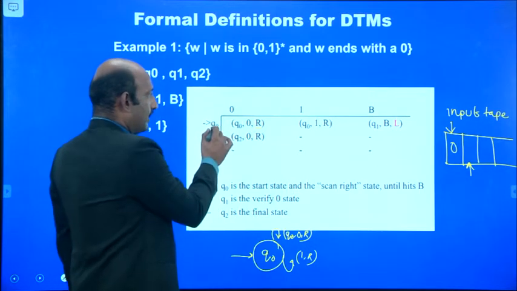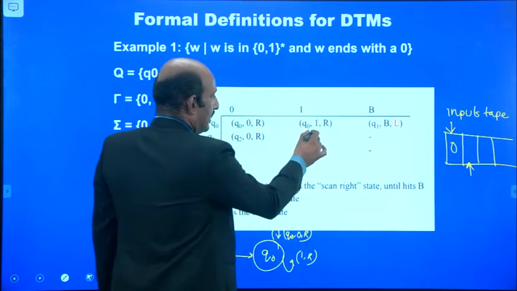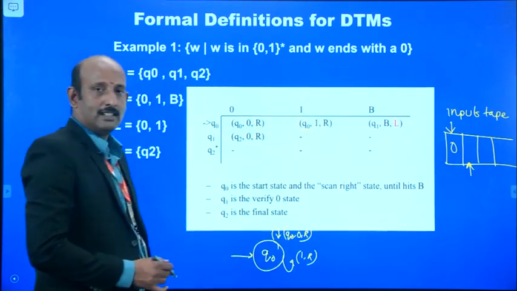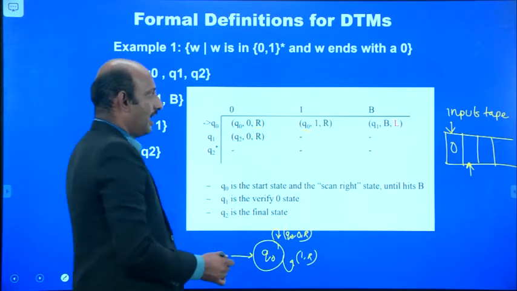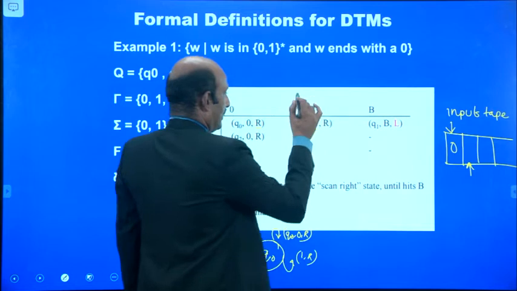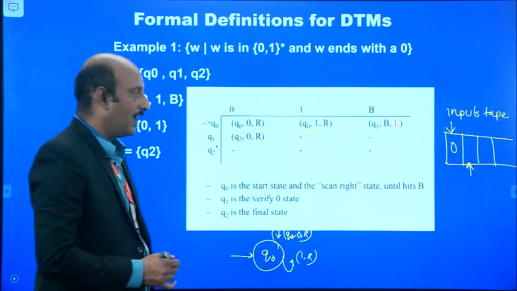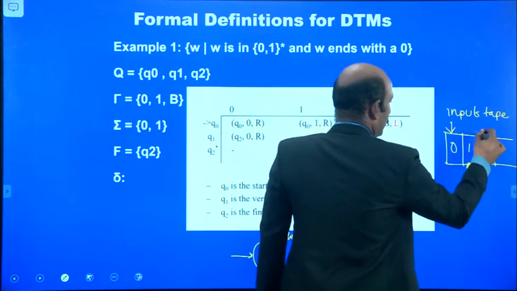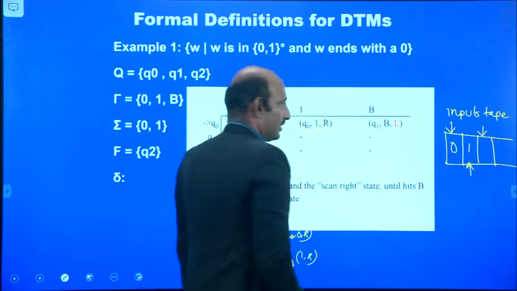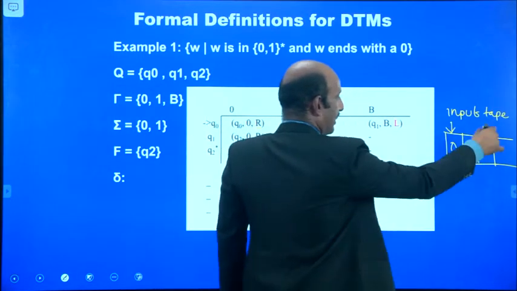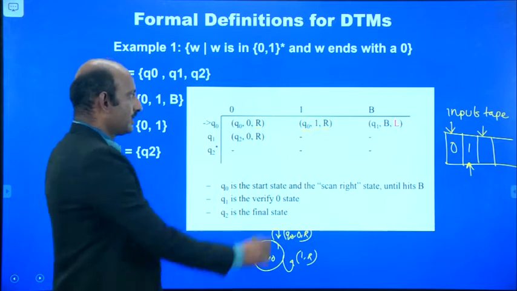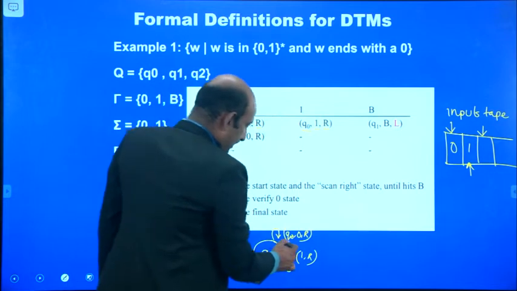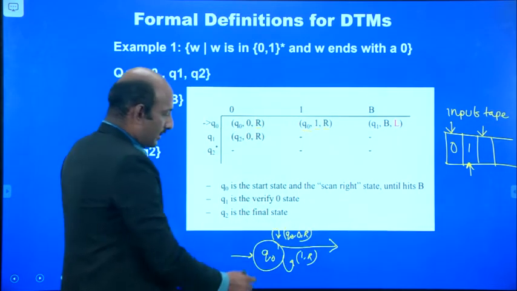Next, for this Q0, if you apply the input 1, again it is the same state Q0. There is no changes and it moves to the next position. So if it is 1, there is no changes, and the pointer now points to this position. The pointer keeps on moving in the right direction because for the input 1 we have R. So we can make transitions from Q0 for all the inputs.